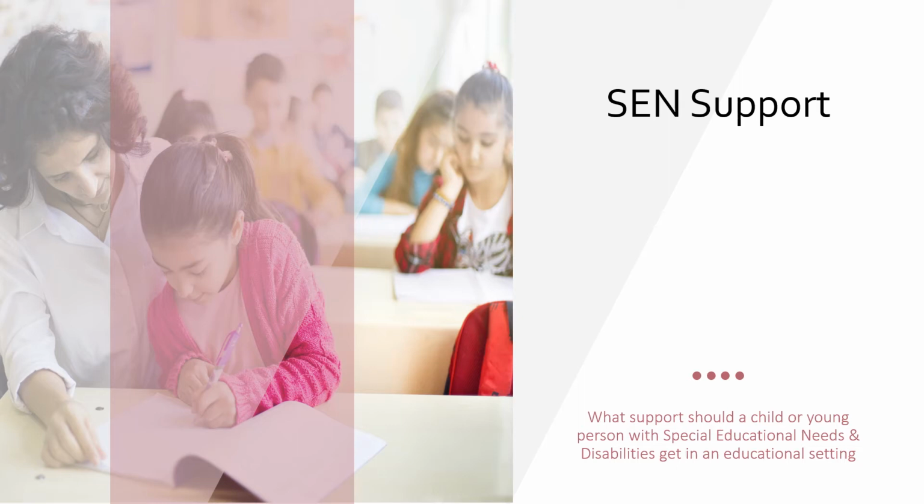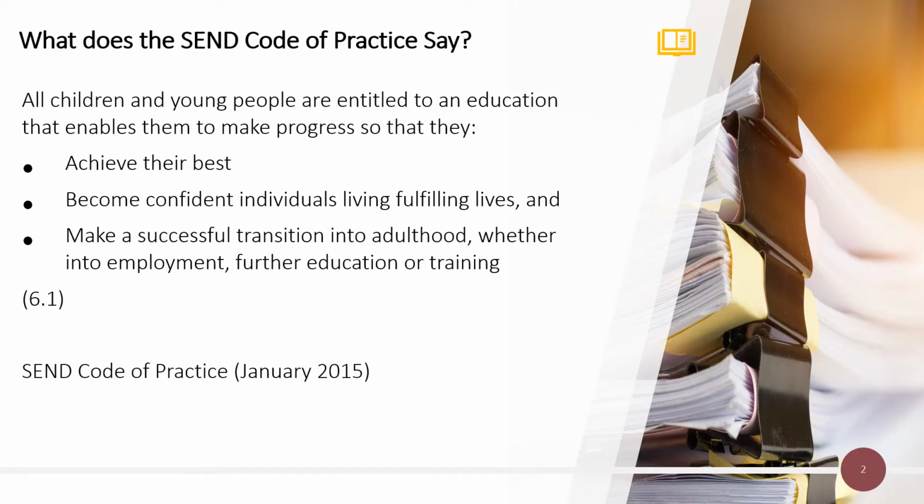SEN Support. What support should a child or young person with special educational needs and disabilities get in an educational setting? What does the SEND Code of Practice say? All children and young people are entitled to an education that enables them to make progress so that they achieve their best, become confident individuals living fulfilling lives, and make a successful transition into adulthood, whether into employment, further education, or training.